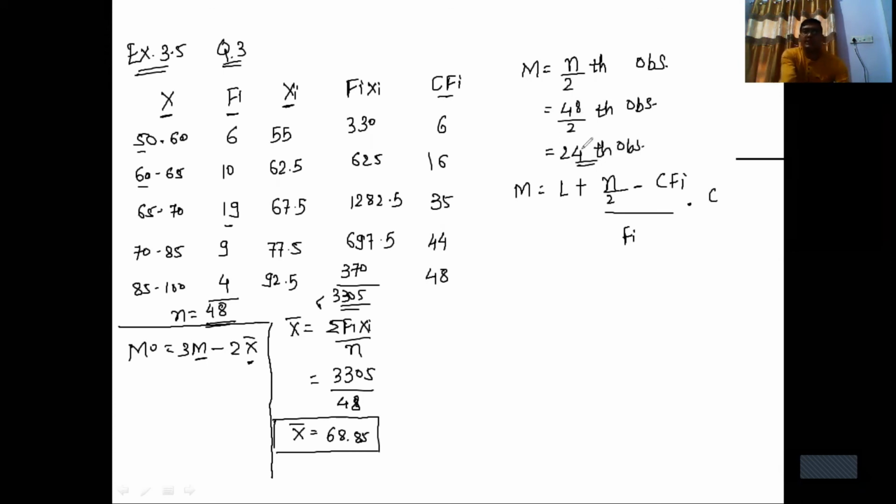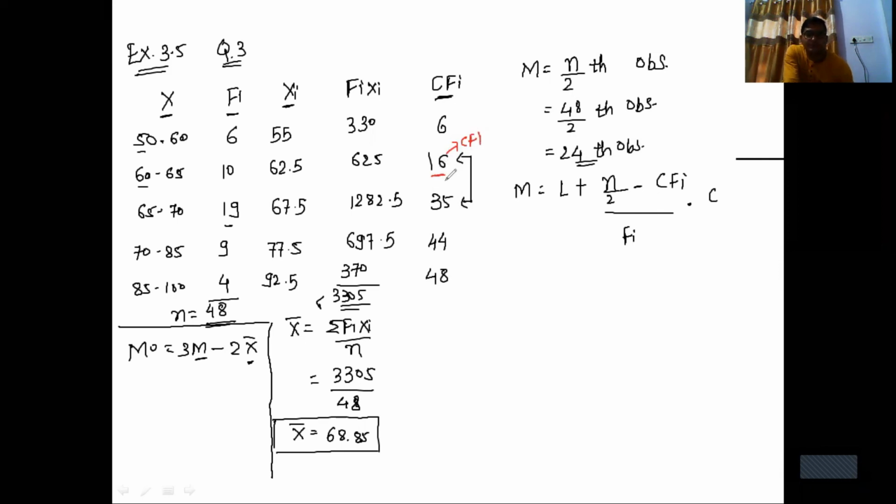Now we have to check 24 in the cf column. So 24 lies between 16 and 35. So here 16 becomes the cf.